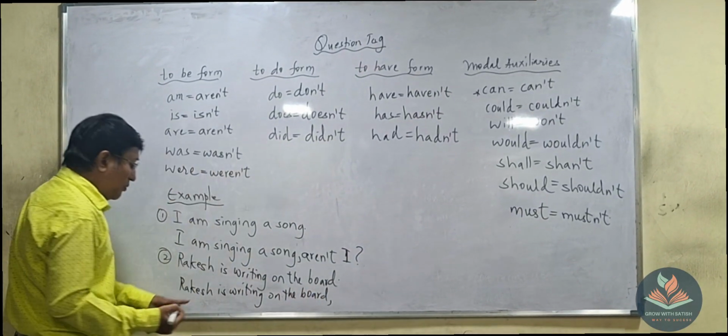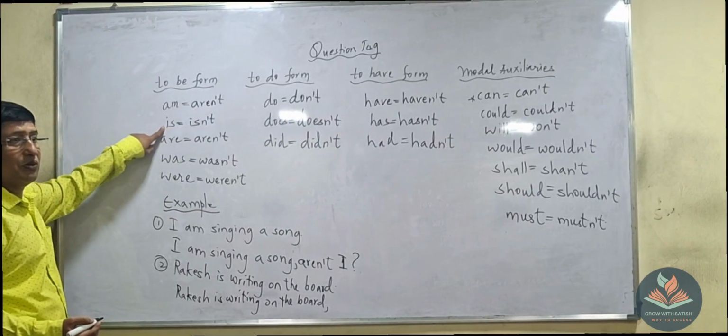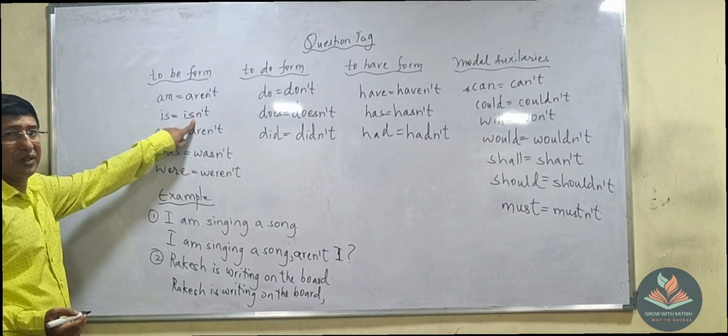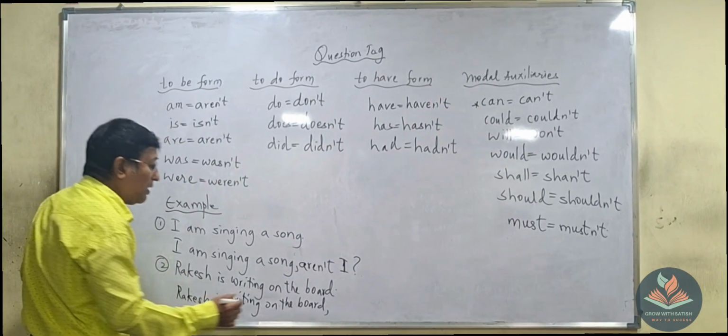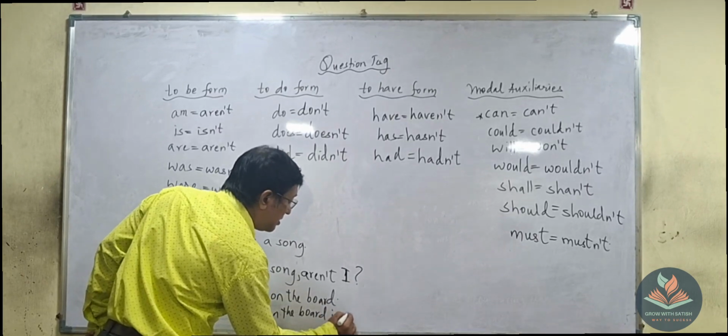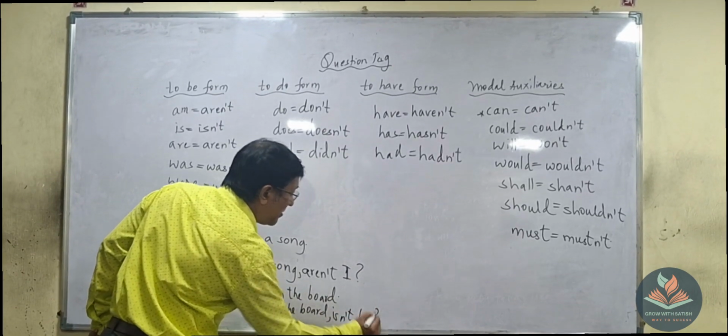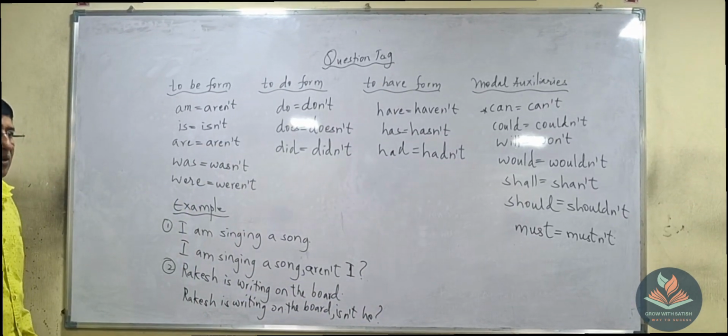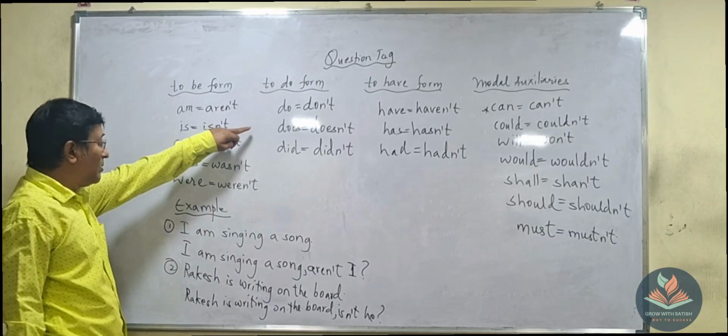Make a comma. What is the question tag here? Is it? So what is the answer? Is it? How do we write it? Is it, E.